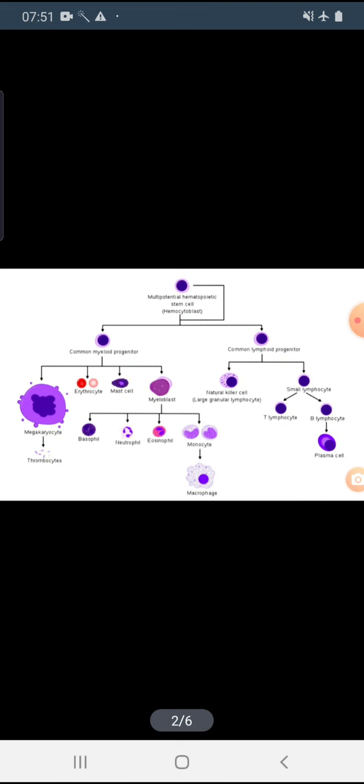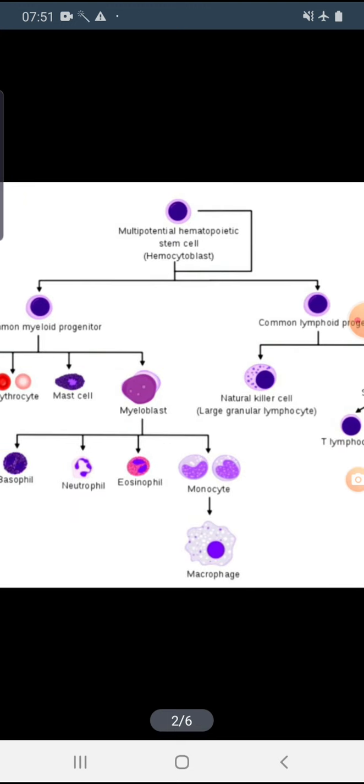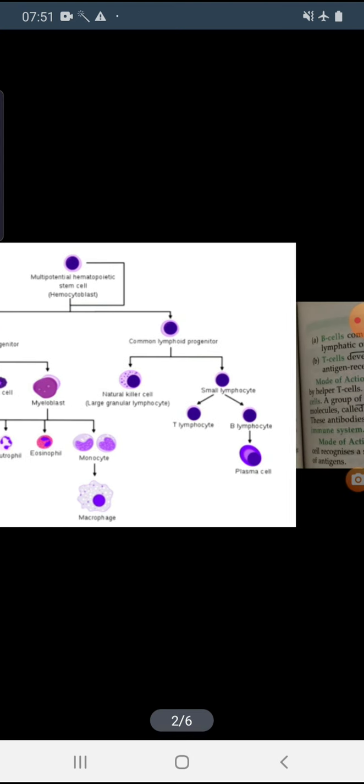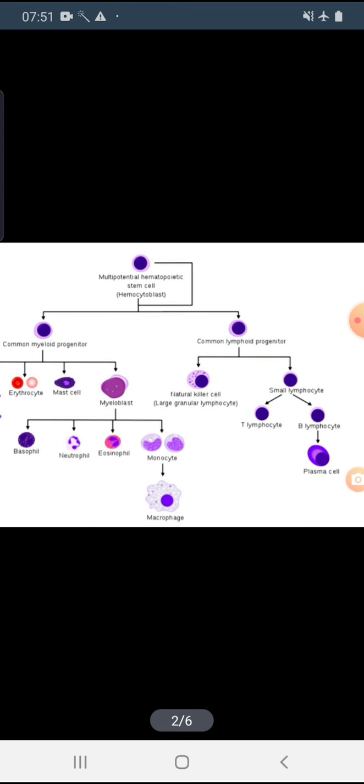So let's see once. As you can see, it is a hematopoietic stem cell, a blood stem cell. On one side we can divide into two: the myeloid progenitor, the myeloid stem cell, and the lymphoid stem cell. The lymphoid stem cell can develop the B and T lymphocytes, plasma cell, and the large lymphocyte, the killer cell.